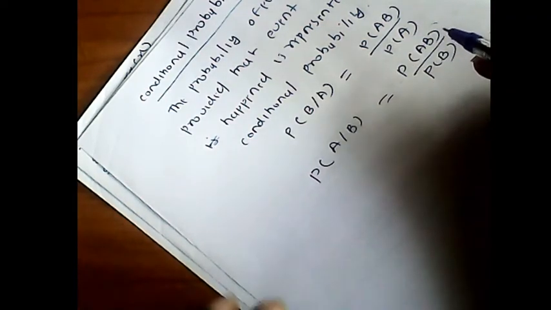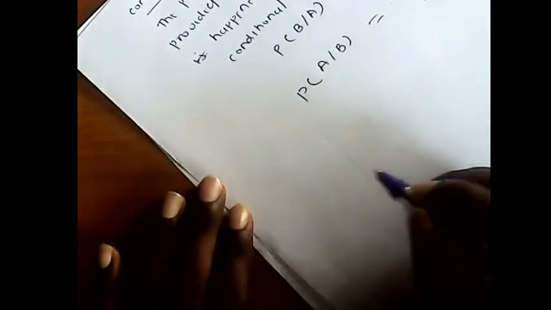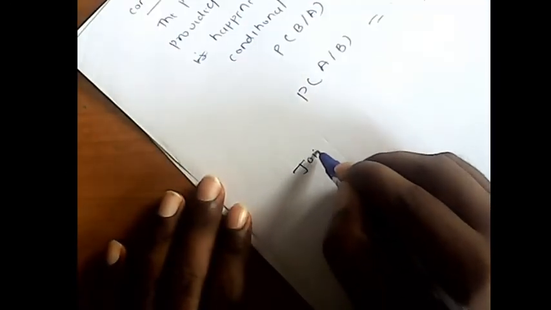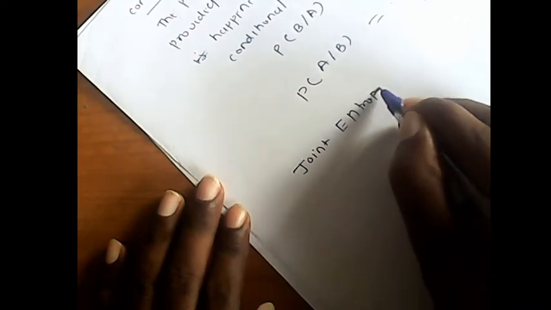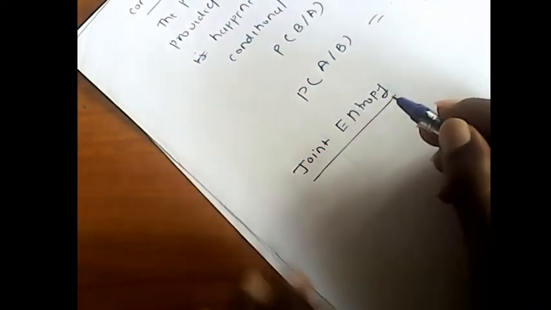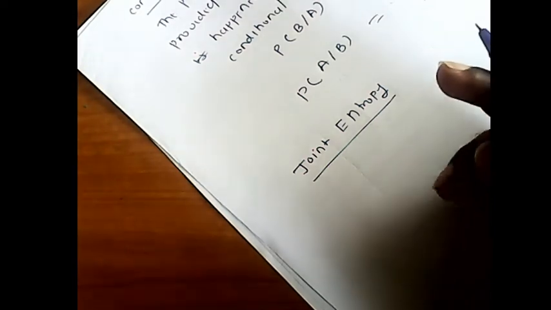So far we have defined the joint probability. Now the joint entropy. Till now we considered only a single source symbol message.